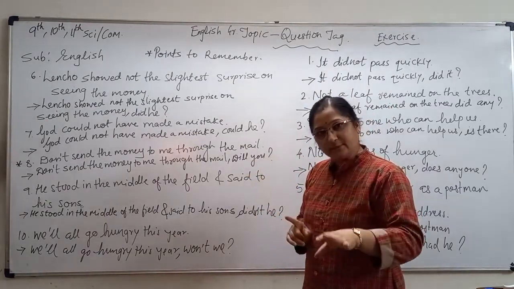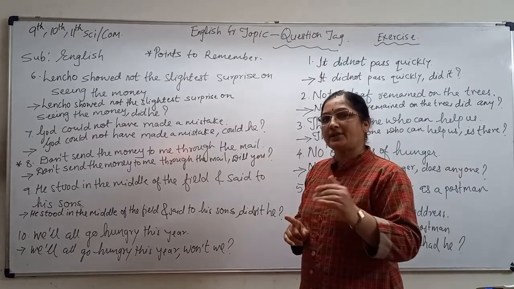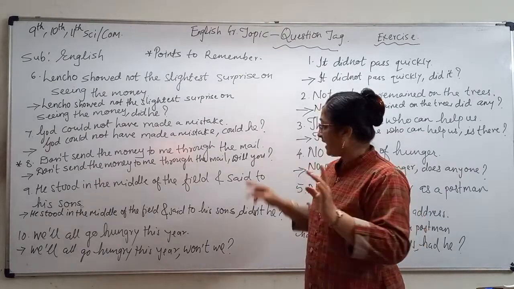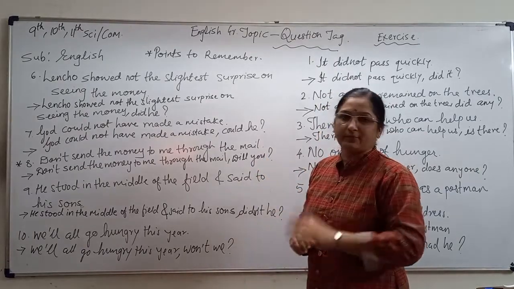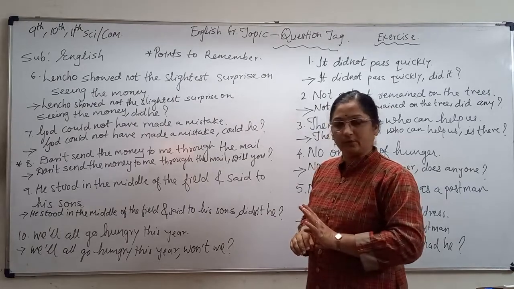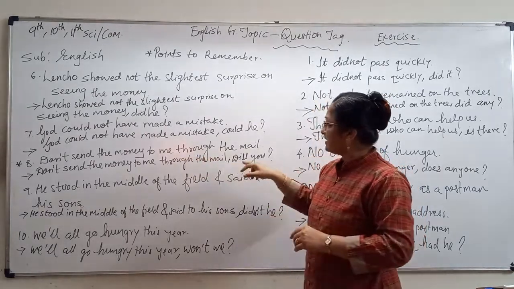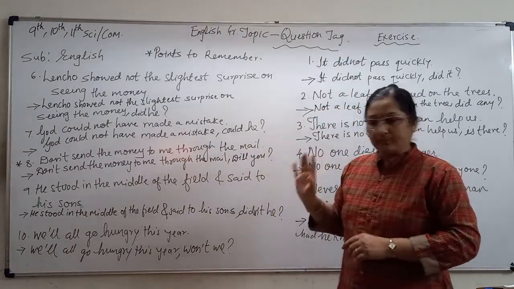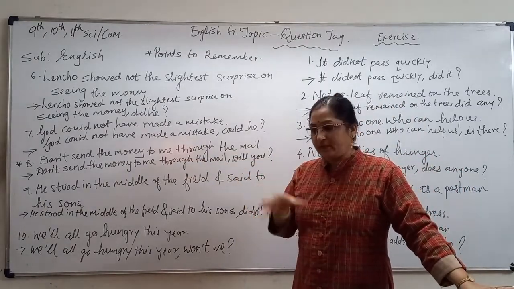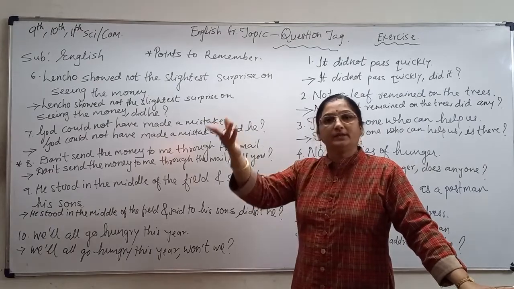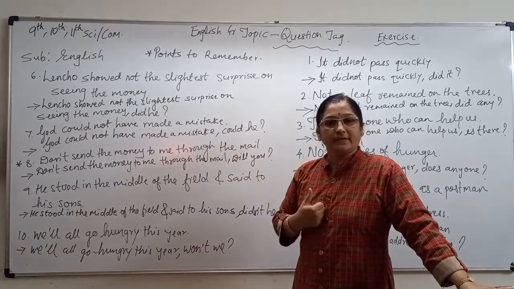And if the first person is there, then use 'shall I' or 'shall we', this type of tag. But the tag must always be affirmative. So this is an imperative sentence. I copied the sentence and gave the tag 'will you', because in an imperative sentence we are speaking to others, not for ourselves.